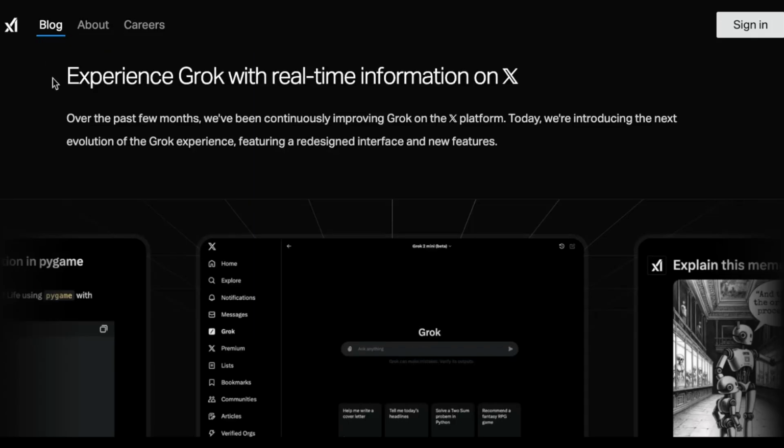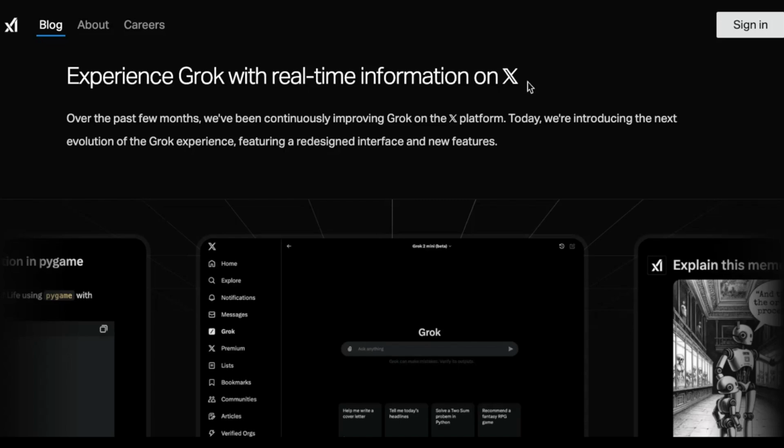So one of the most exciting aspects of the Grok model series, I would say, is that it's connected directly inside of the X platform. You have access to real-time information. And what does that even mean? So I will show you some examples of how I'm thinking about using this particular Grok model.